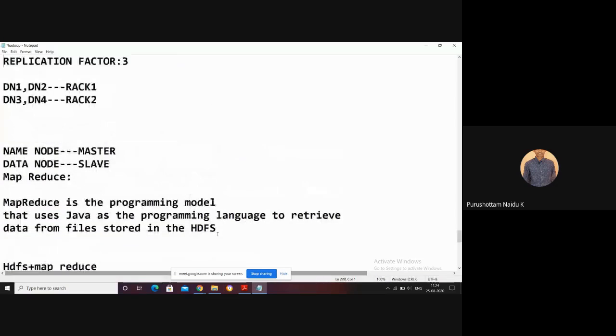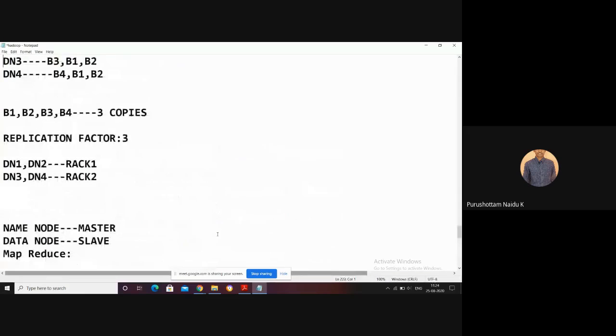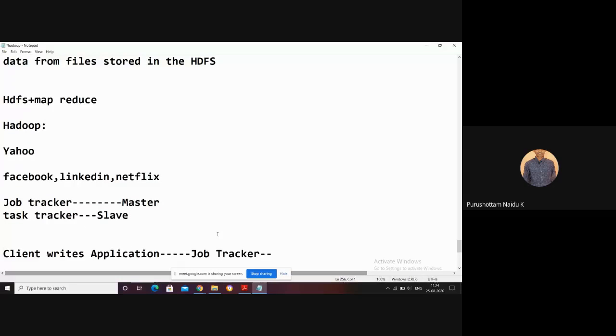Suppose we take 512 MB of data, and the block size is assumed to be 128 MB. That means the data is written to how many blocks? 4 blocks. These 4 blocks may be on different nodes.